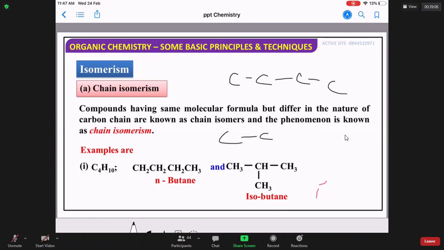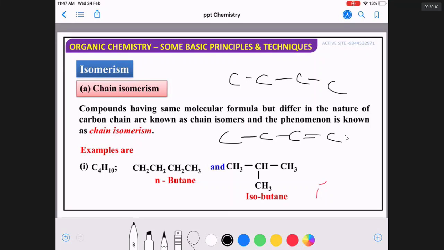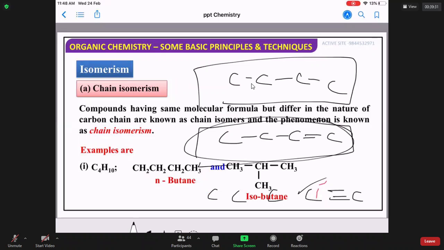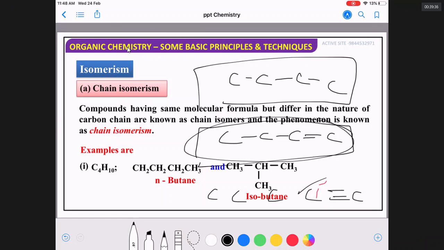Alkene means you require four carbons to show chain isomers. It can be n-butane, isobutane. It can be n-butene, isobutene. If you take an alkyne, if an alkyne has four carbons, it cannot show chain isomerism. For alkynes to show chain isomerism, you require five carbons. That is a very important point.